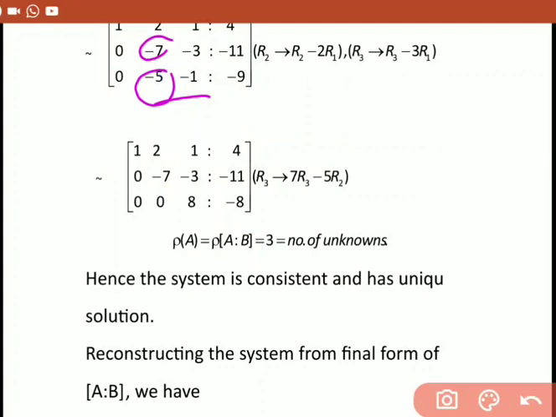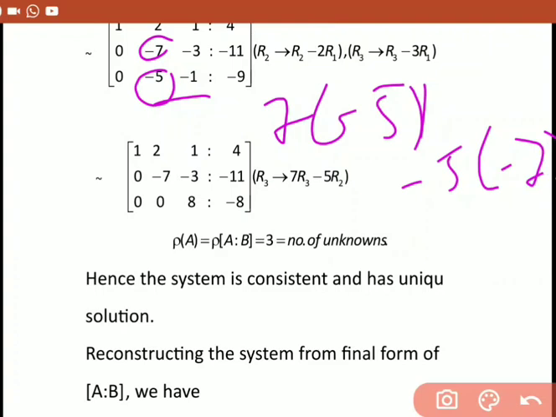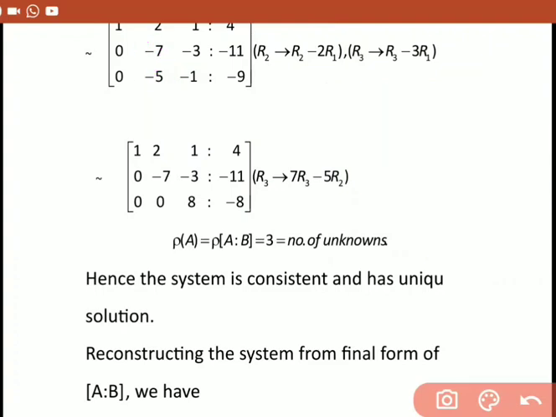R2. You will get this last row, that is 7 times minus 5, then minus 5 times minus 7, minus into minus is plus, these two get cancelled. So you will get third row as 0 0 8 colon minus 8. So this implies rank of A is equal to 3, there are 3 non-zero rows in matrix A, and there are 3 non-zero rows in A colon B also. So they are equal, and equal to the number of unknowns. Hence the system is consistent and has a unique solution.